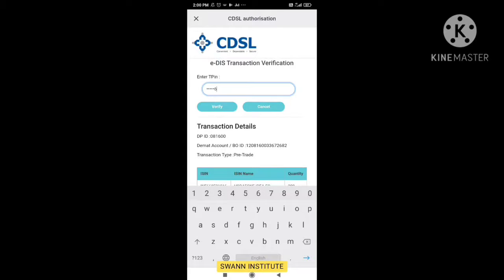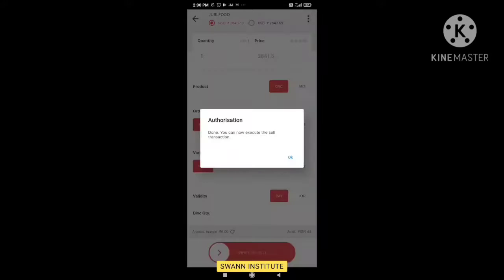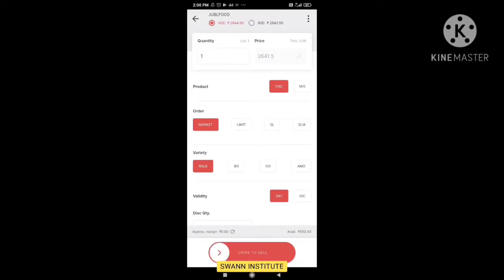So we have to enter the CDSL TPIN over here. Click on that OTP pin and verify. Done. You can now execute your sell orders. So that is the TPIN generation already completed and TPIN execution also completed. Now we are going to experiment this on our selling shares.